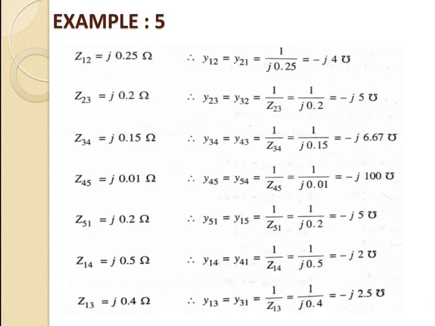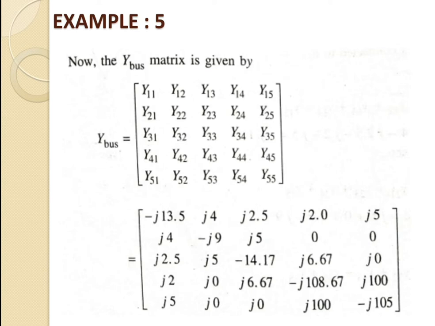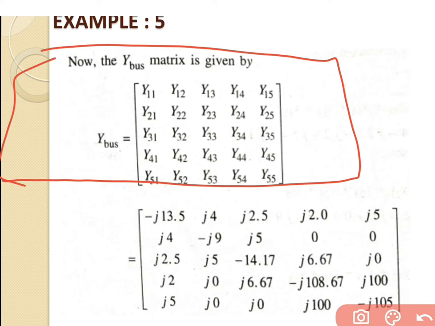But if we go for the example that is based on the Y bus, we will require the Y bus, and this example has a total of 5 buses. So what values will we require for this example? The Y bus is given by Y11, Y12, Y13, Y14, Y15, and likewise, this is a 5 by 5 matrix for the Y bus. So we will require all the values for this example.